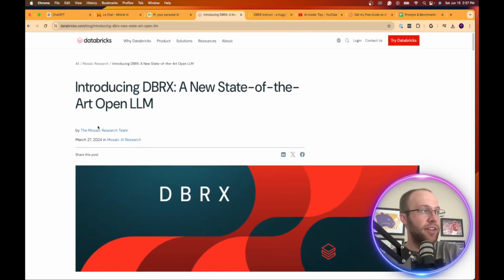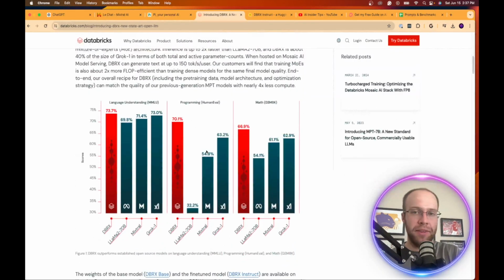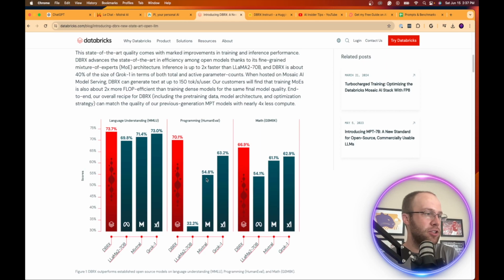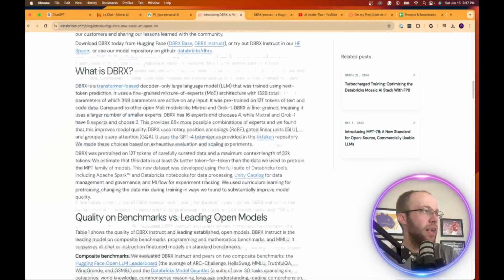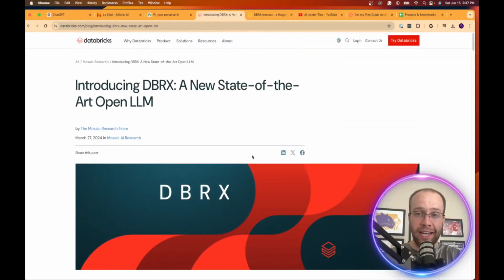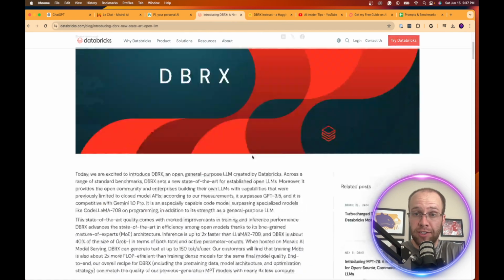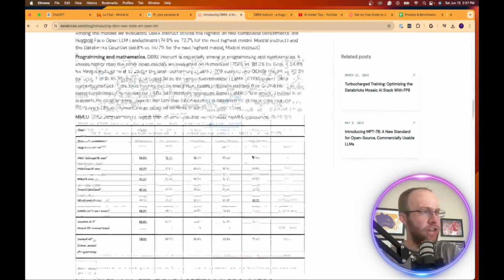So it says this was announced on March 27, 2024. And here are some of the benchmarks. It's comparing DBRX to Llama 2, Mistral, and Grok 1. I don't think this is updated for Llama 3 yet. But this is DBRX, the LLM developed by DBRX. DBRX is becoming a very successful company. I believe they're publicly traded on the New York Stock Exchange now.